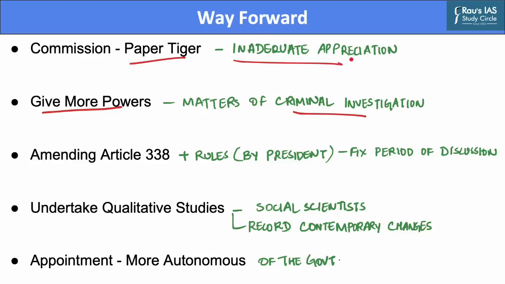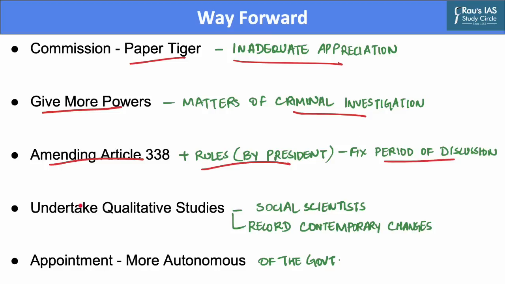These may in fact retard the effectiveness of the Commission by rendering it vulnerable to litigation in the form of appeals to higher judicial bodies, therefore nullifying its operational effectiveness and diluting its moral stature. But an amendment is required in Article 338 itself or in the rules by which the President may fix a period of discussion of the report of this Commission in the Parliament.